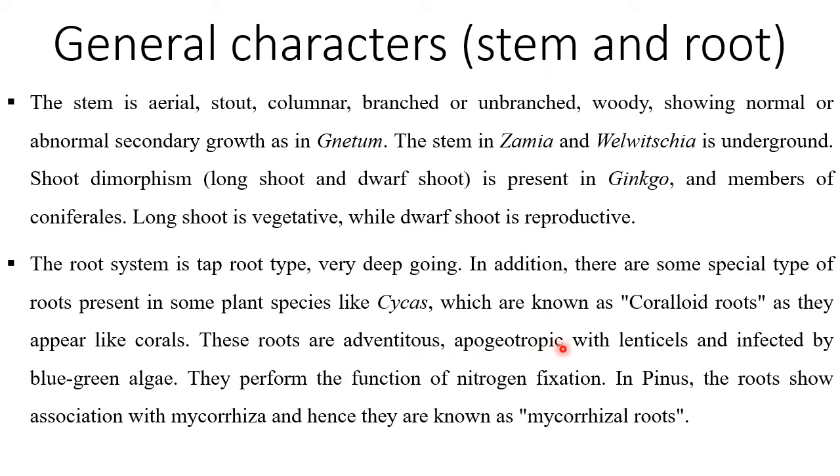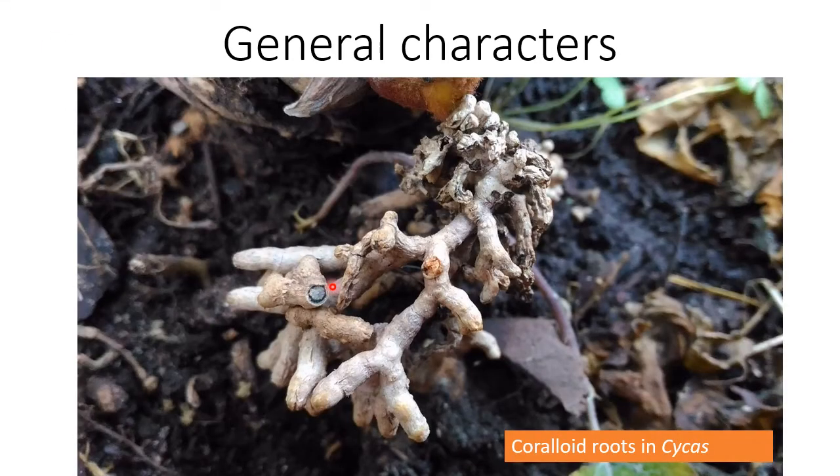They are apogeotropic, which means they are coming above the soil or they are remaining in the upper layer of soil instead of growing deep. They bear lenticels for exchange of gases, and they are mostly colonized or infected by blue-green algae. They perform the function of nitrogen fixation. In plants like Pinus, the root shows association of mycorrhizal fungi, and such roots are called mycorrhizal roots. In this slide, you can see coralloid roots of Cycas.